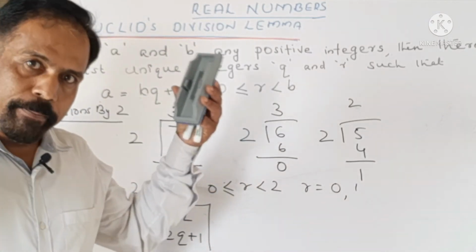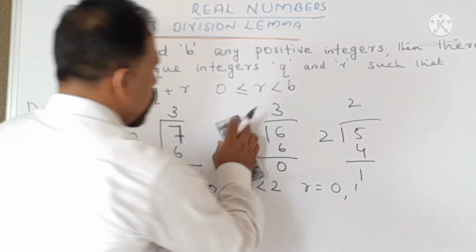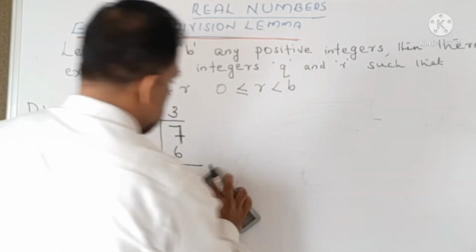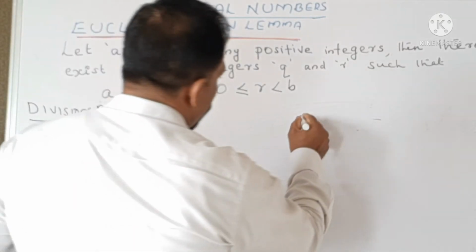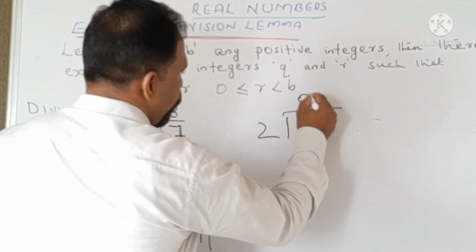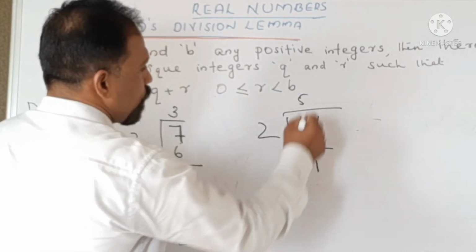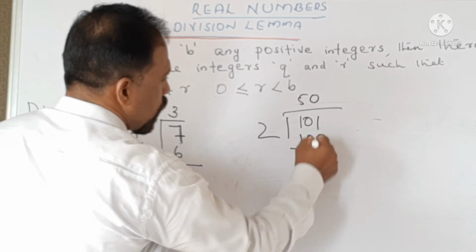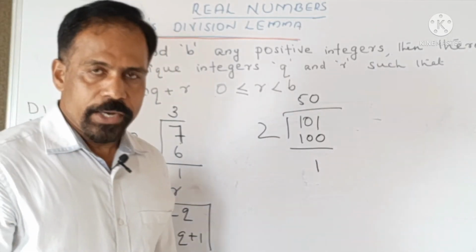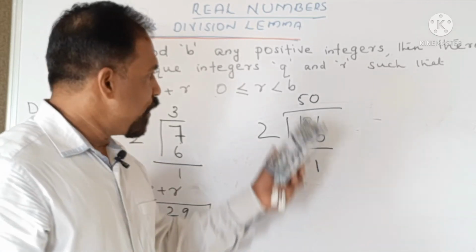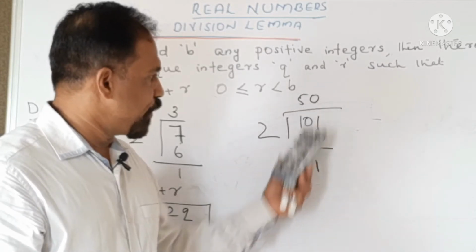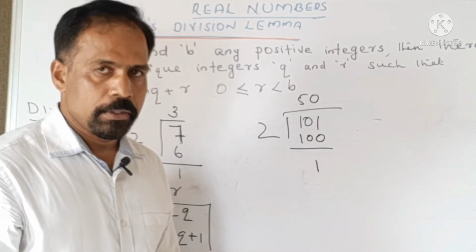Whether you take any bigger value, let us take a bigger value 101. When we divide 101 by 2, you get 50 and the remainder 1.